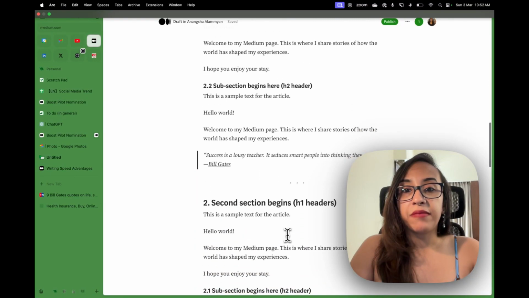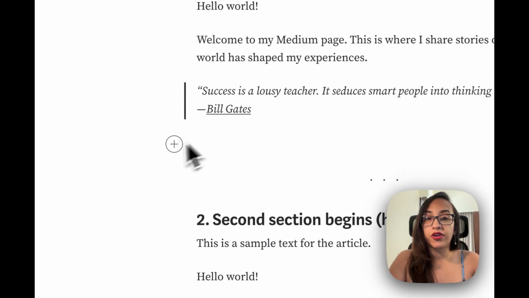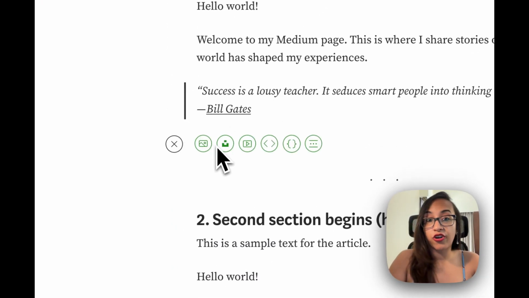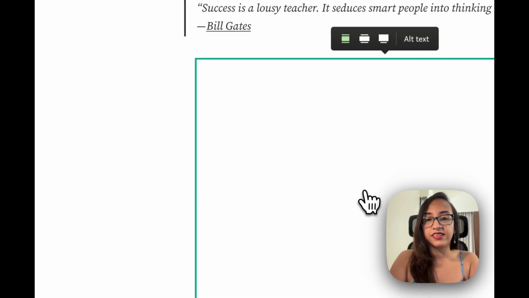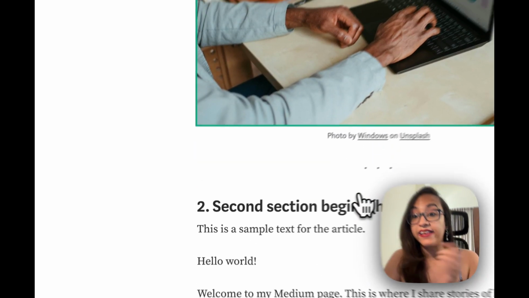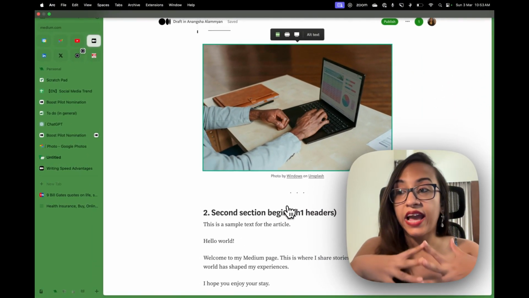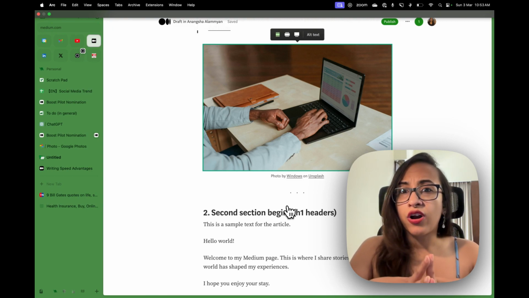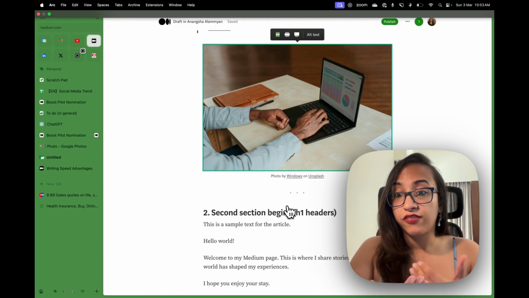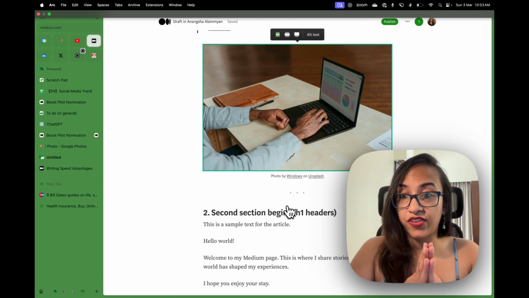If you want to add an image after one of the sections, the process is the same. Just press enter, click on the plus button, select image, then type the keywords and select the image. You can add as many images as you want. Usually I only add one image in a 1,000-word article. If you write really long articles and you want to break the monotony of the text, then you can add more images as well.